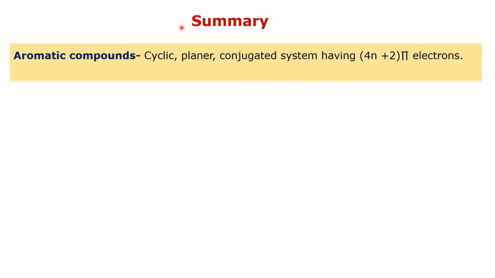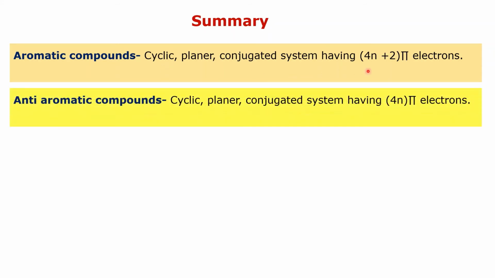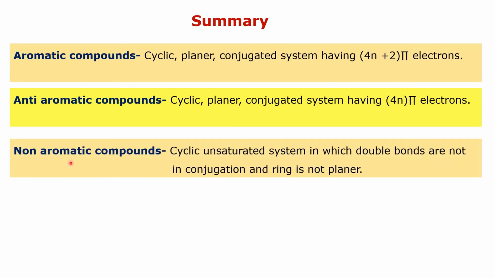To summarize all these things. Aromatic compounds: cyclic planar conjugated system having 4n plus 2 pi electrons. Anti-aromatic compounds: cyclic planar conjugated system having 4n pi electrons. Non-aromatic compounds: cyclic unsaturated system in which double bonds are not in conjugation and the ring is not planar.